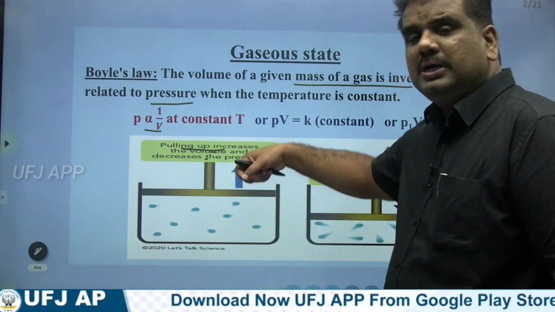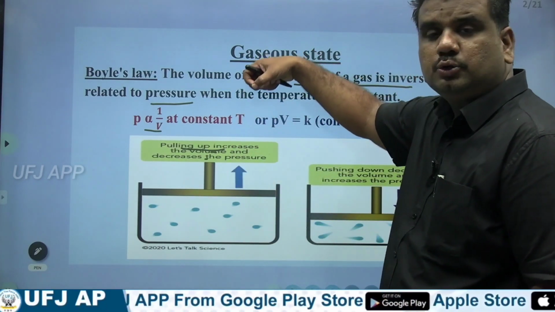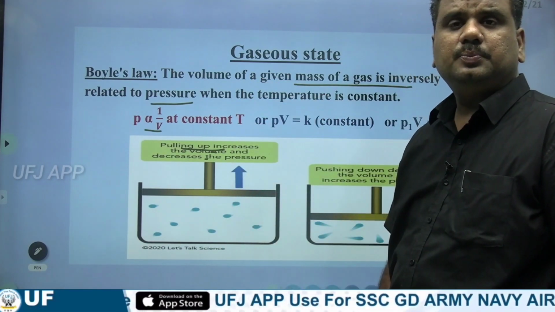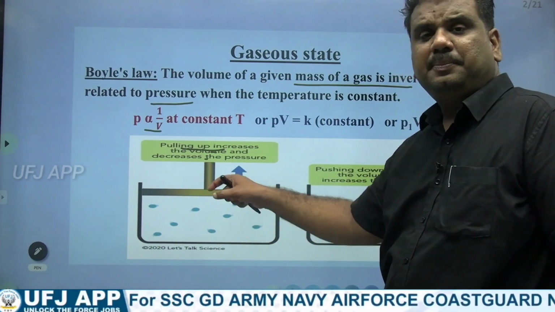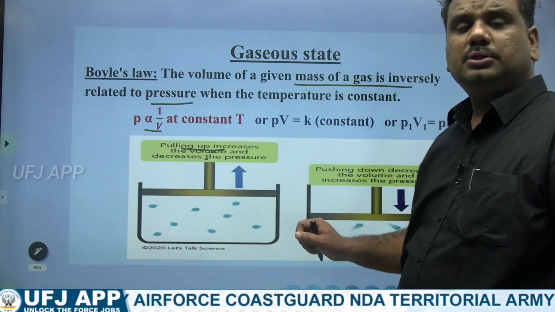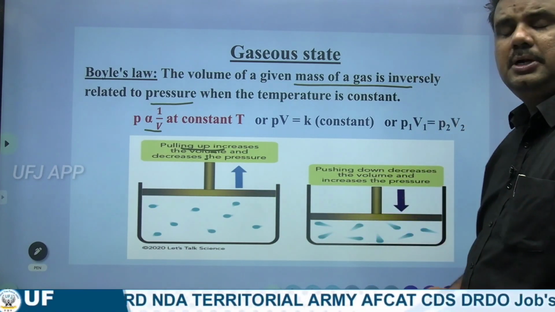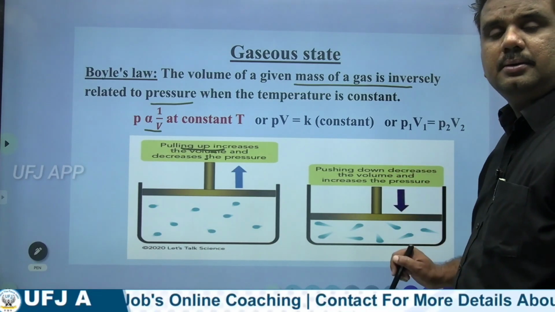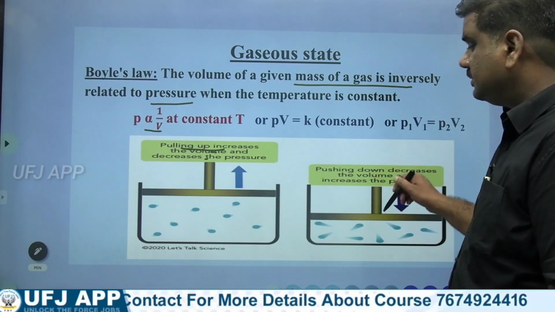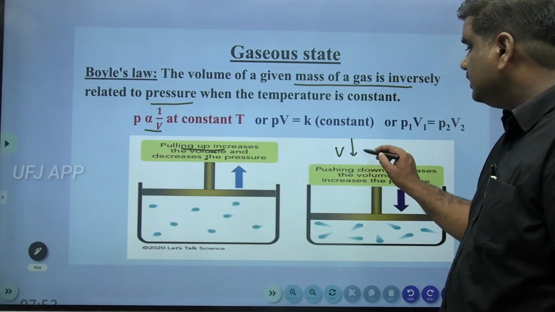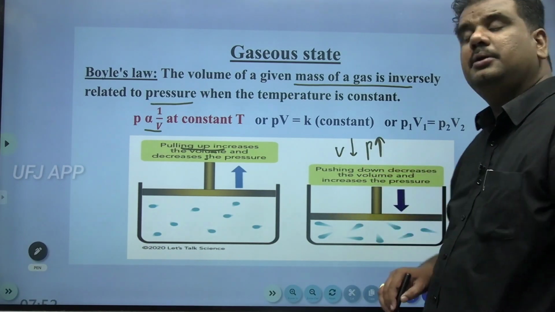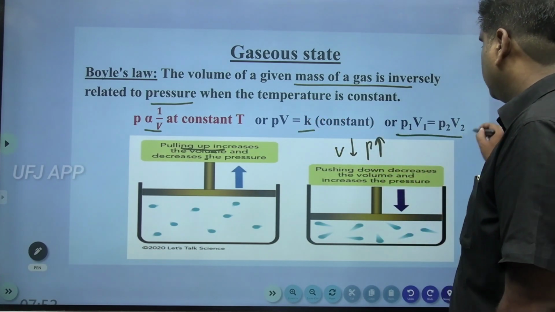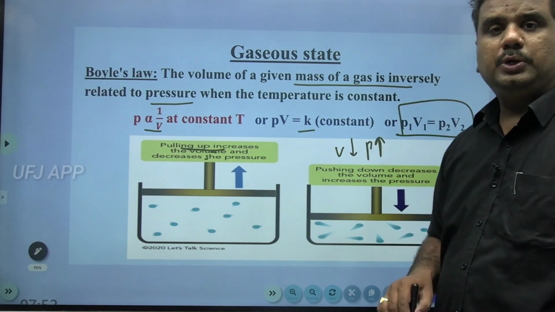When you are pulling the piston in the upward direction, volume increases. Since volume has increased, pressure automatically decreases. Or in this particular case, when you are pushing the piston inside, volume is decreasing but pressure is increasing. Right? Or PV equal to constant, or P1 V1 equal to P2 V2.